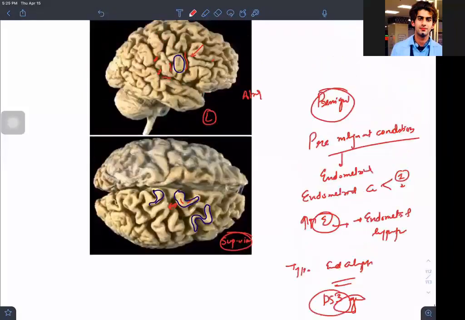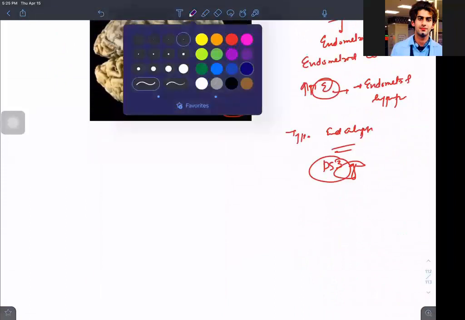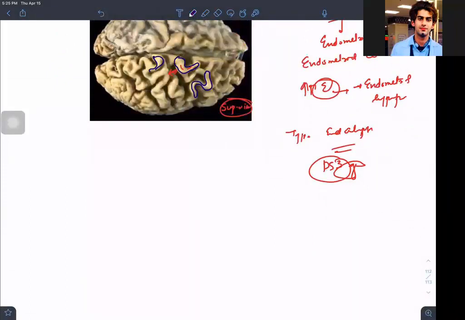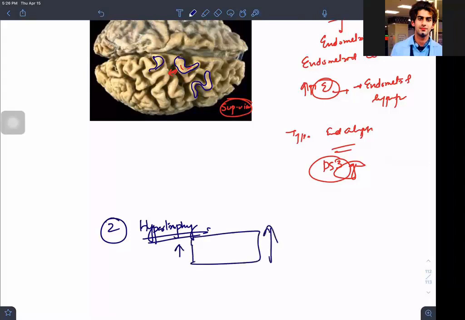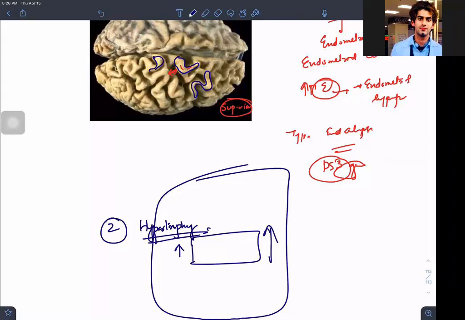Let us go to the hypertrophy. Number 2. Hypertrophy is when I have an increase in the cell size, that increase in the size of one cell leading to the increase in the size of the organ, and simultaneously producing more weight.